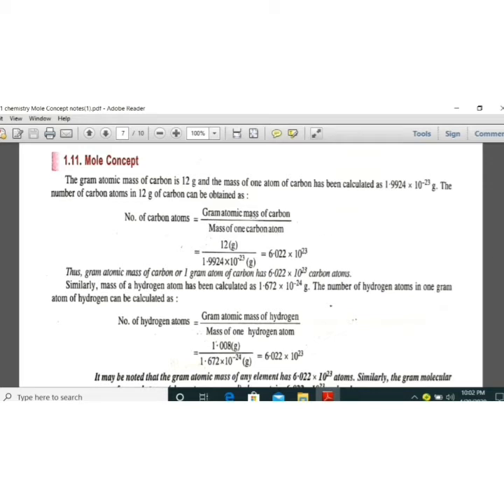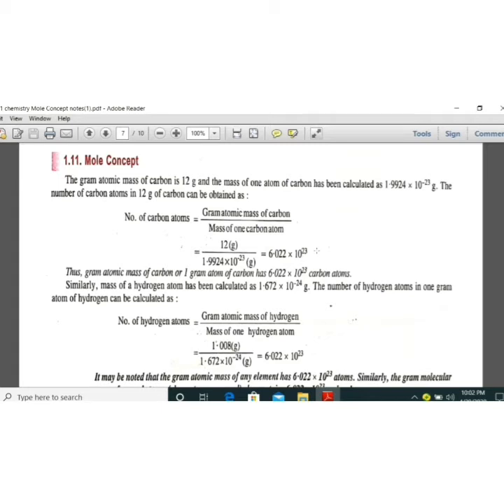Take carbon: you know the gram atomic mass of carbon is 12. Now if we find out the mass of one carbon atom, that is 1.9924 into 10 to the power minus 23. Dividing the gram atomic mass of carbon, the total mass, by the mass of one carbon atom, we get the total number of carbon atoms, 6.022 into 10 to the power 23.